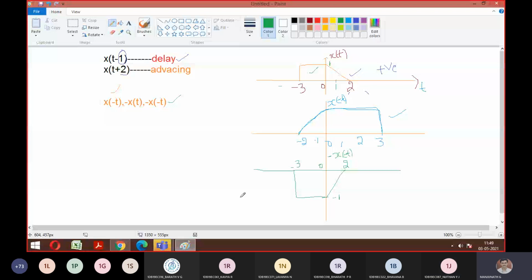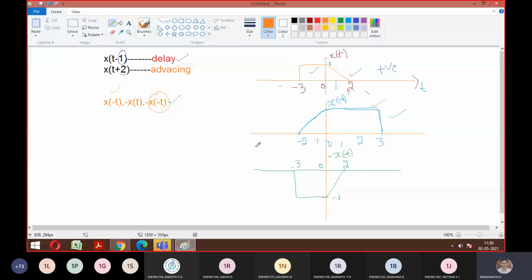Okay. So for the given x of t, we have tried to obtain x of minus t, nothing but a mirror image or reflection. Then minus x of t is nothing but time folding. So what is the last category? They want minus x of minus t. Instead of plotting again, you already have x of minus t, correct? So first we give preference to x of minus t, which you already have. If I do a replica of it, that will become the final answer for this question. Is it correct?